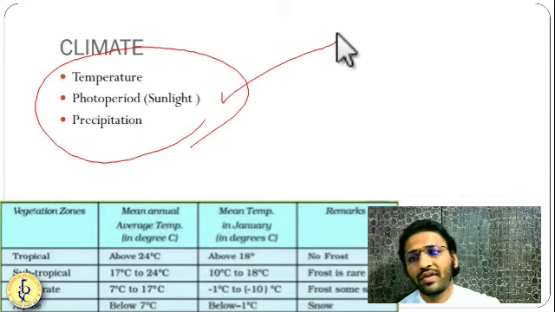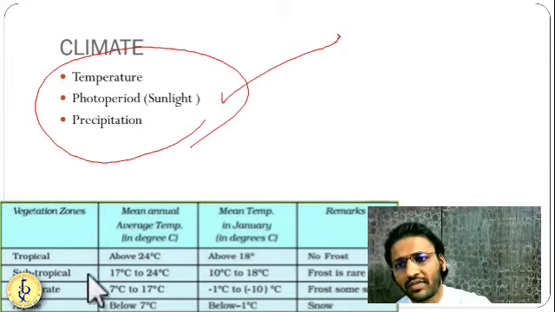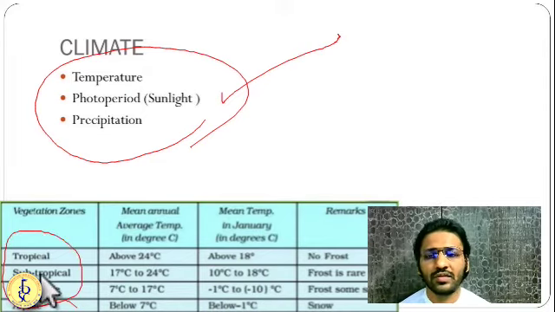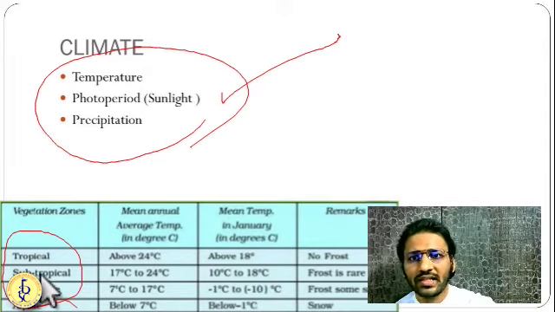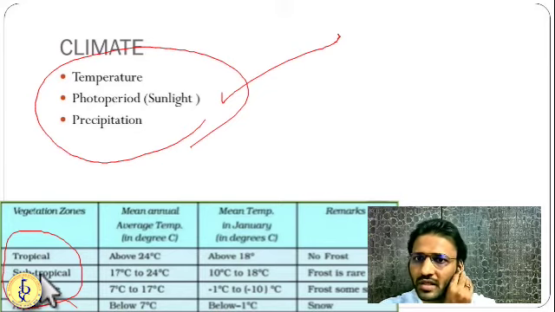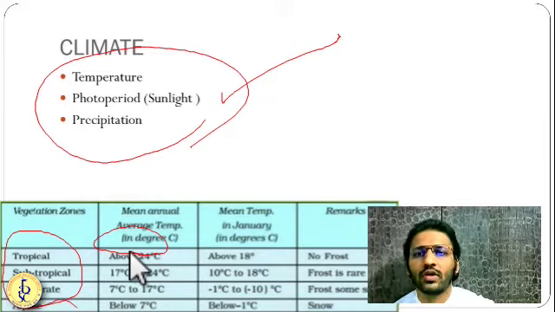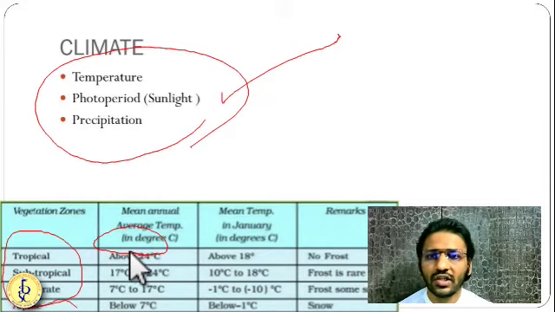temperature, different zones have been calculated, different zones have been categorized. So first, let us say tropical region. In the tropical region, you have average temperature, okay, mean average temperature of 24 degrees or more. Subtropical region, you have mean average temperature of 17 to 24 degrees. Temperate region, you have 7 to 17 degrees.